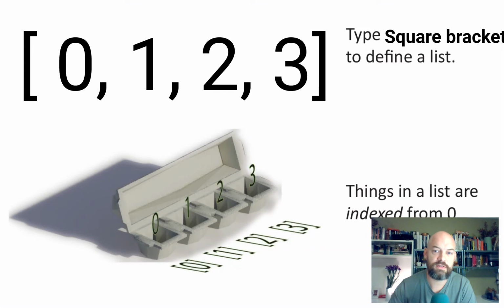So, using collections, and I like to think about these as egg boxes with only one row. I don't know if egg boxes with only one row exist, so if anyone has one, if it's a real thing, I would love to get one and I can wave it around and be like, look, like this. We define lists, and lists are a type of collection, probably the most common type of collection, with square brackets. And we index the things in that list from 0. So the first thing in the way we count in English is the 0th thing in the way we count